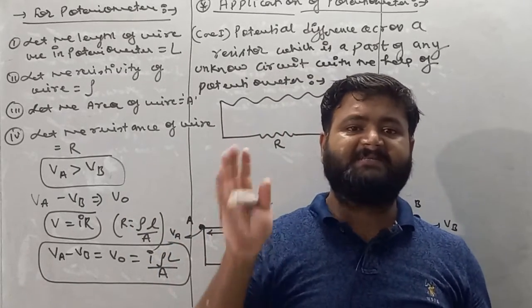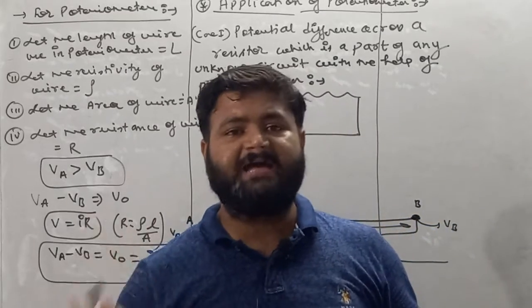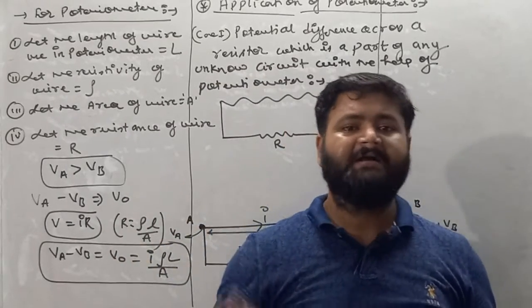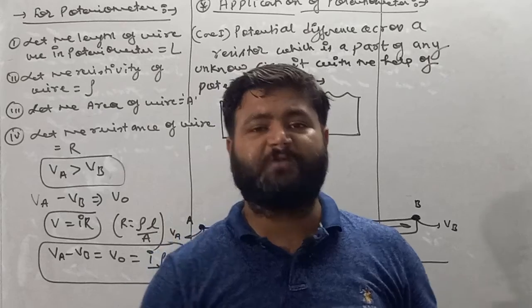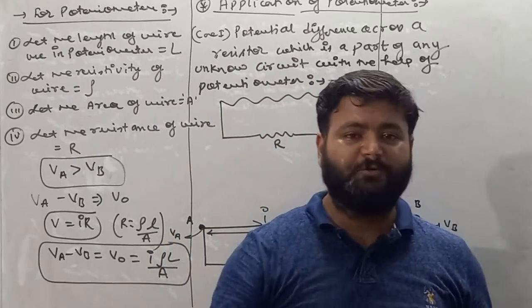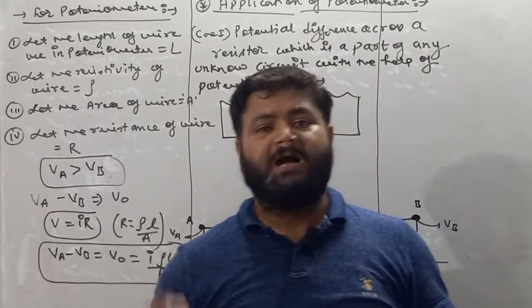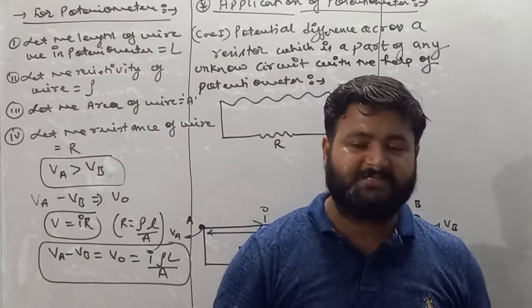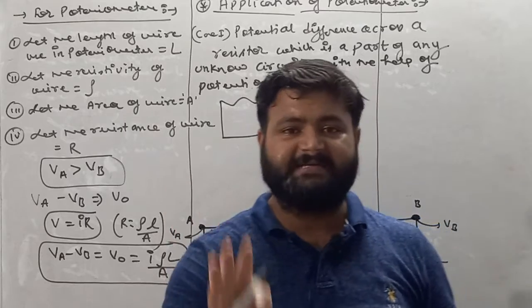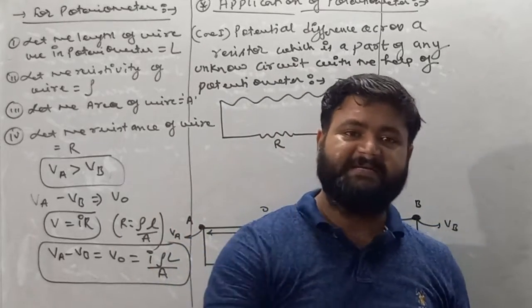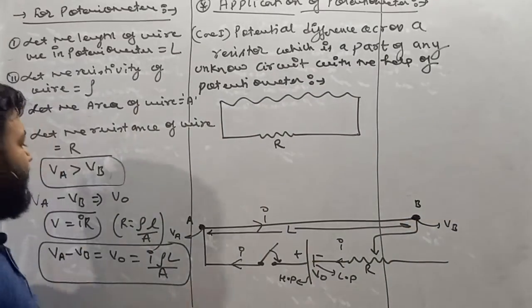Potential decreases gradually, and as we move from higher potential to lower potential, potential is decreasing.